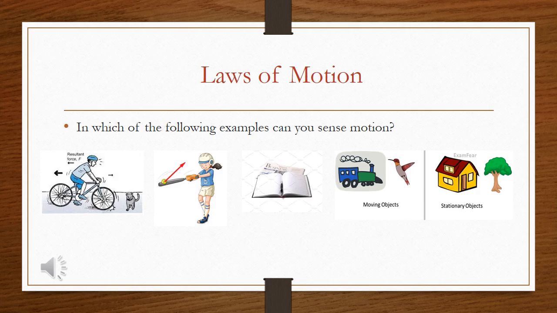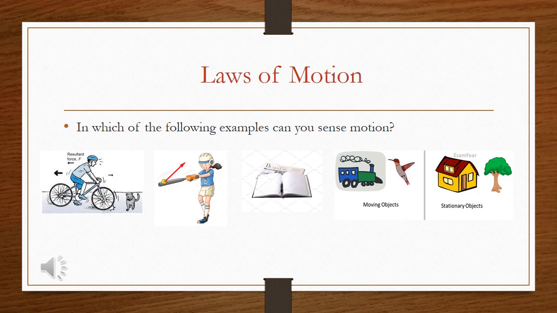The man is riding on the bicycle and the cat is walking on the road. So, can you observe that? Can you tell from the following examples which objects are in motion and which are in steady position? Yes, in the first example we can say that the man is riding on a bicycle. That means he is moving. So he is in motion. The cat is also in motion.